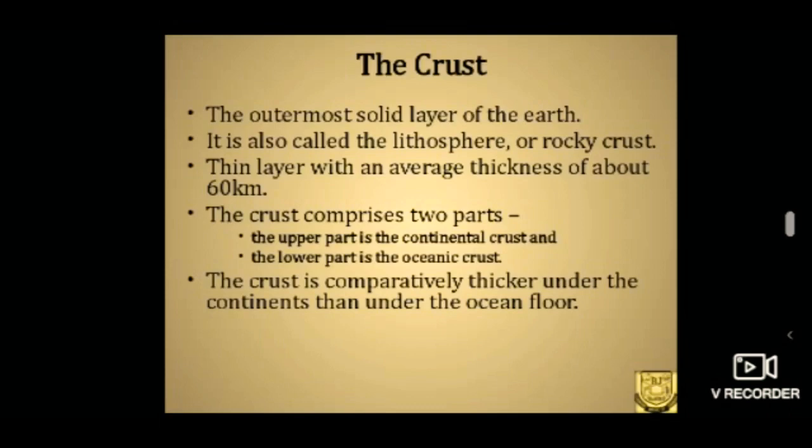The crust can also be divided into two types or two parts. The upper part is called as continental crust and the lower part of the crust is called as oceanic crust. When we check out the thickness, the crust is comparatively thicker under the continent than under the ocean floor. We will discuss this in detail with the diagram in the next slide. Before that, we should know that the earth's crust varies in thickness, but when you check with the other layers, it is considered to be the thinnest layer of the earth.